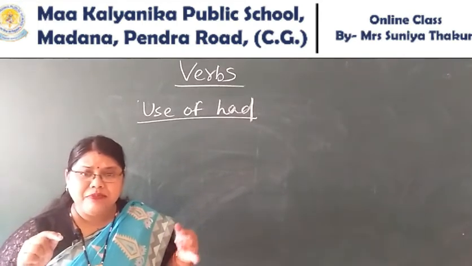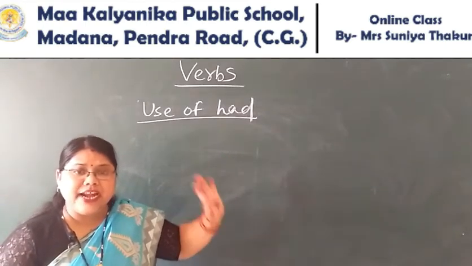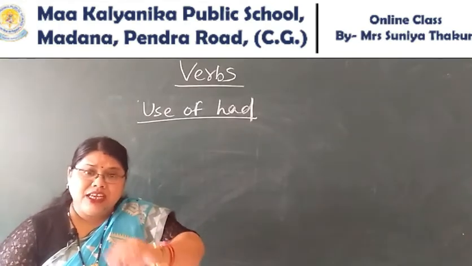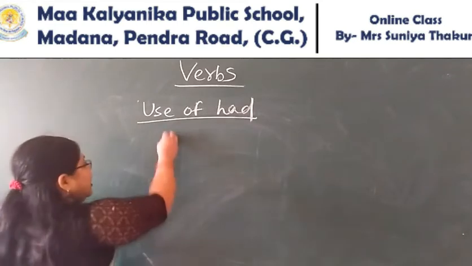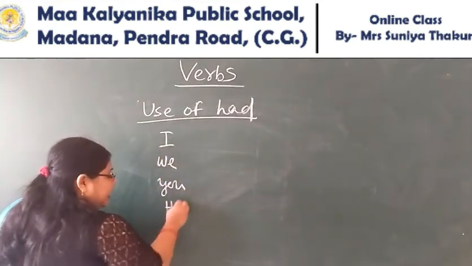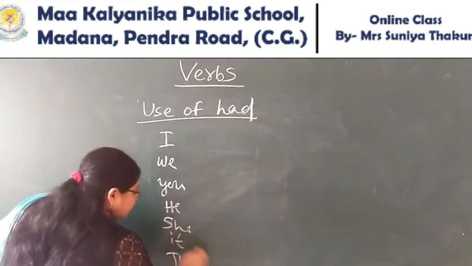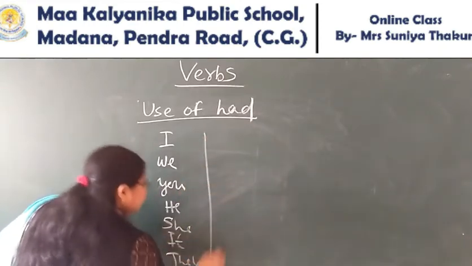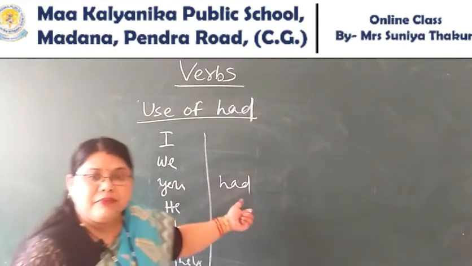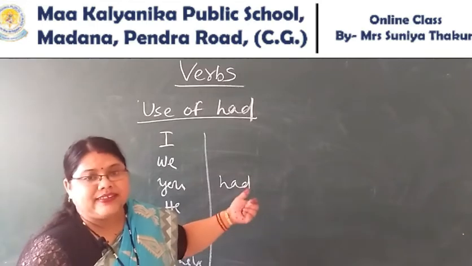These are your personal pronouns. With the personal pronouns you always use had only. Whatever the pronoun you are using, you use had. Look at this: I, we, you, he, she, it, they. Whatever the pronoun I have written here, you use had there. But it is in past action. Had is always used with the past action.